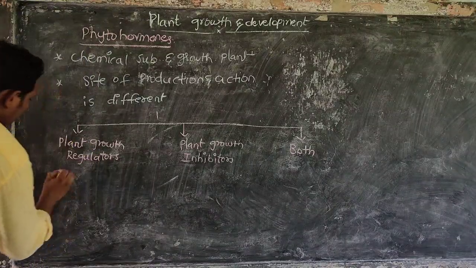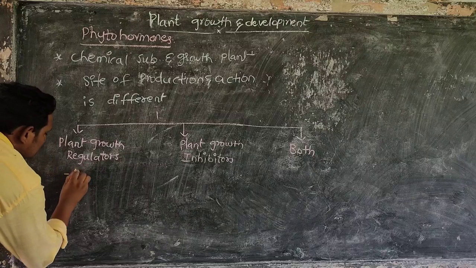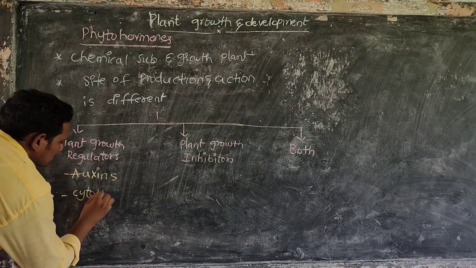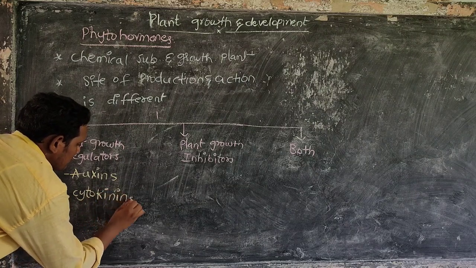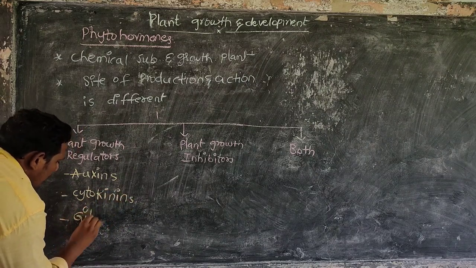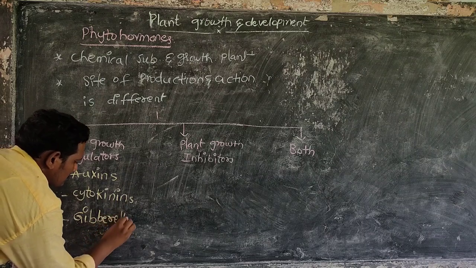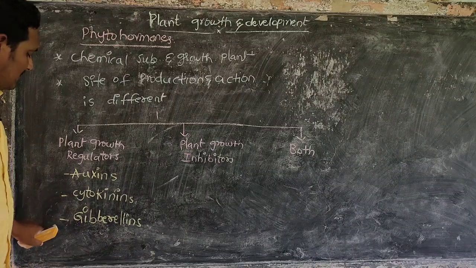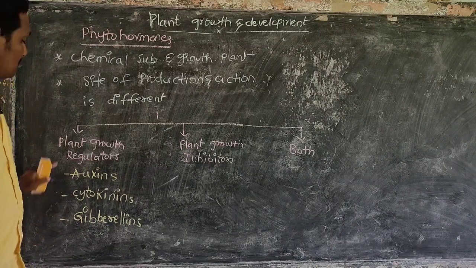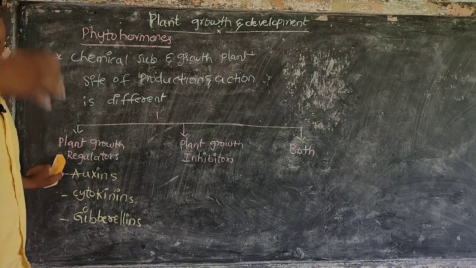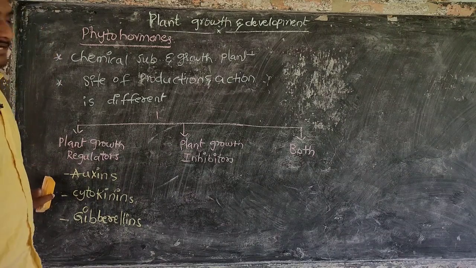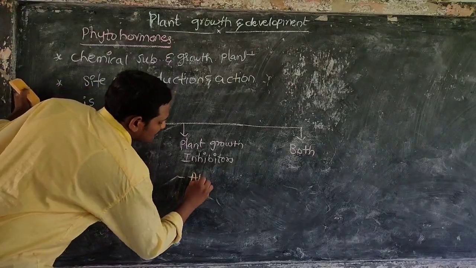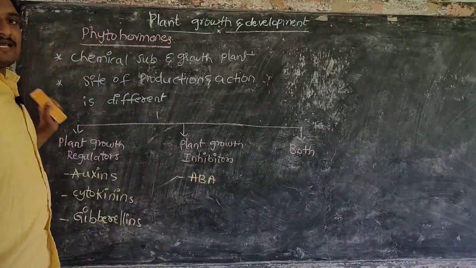Examples under the category of regulators: auxins, cytokinins, gibberellins. These are the plant growth promoters. The growth inhibitor example is abscisic acid.